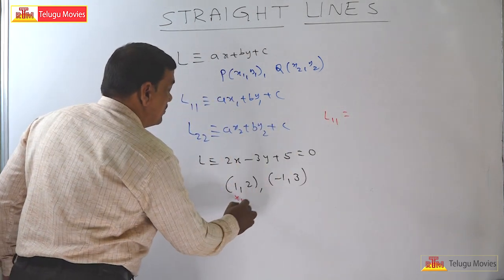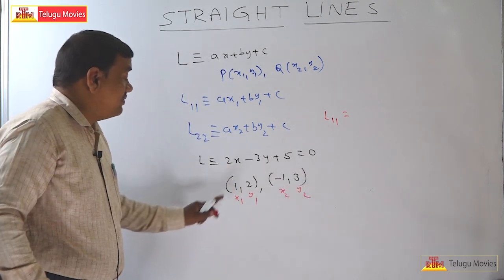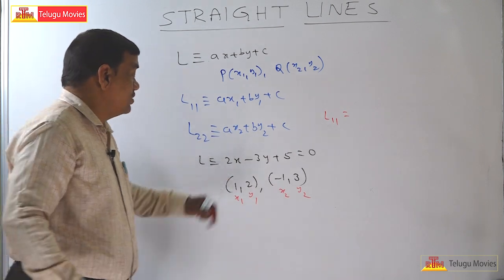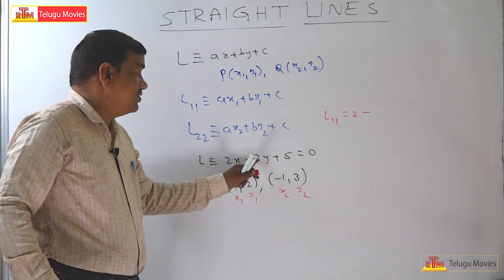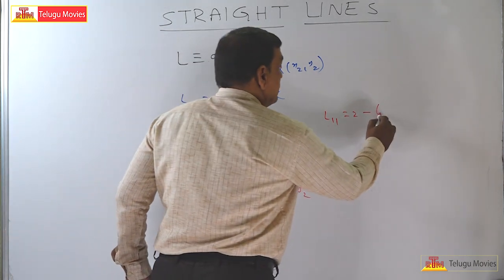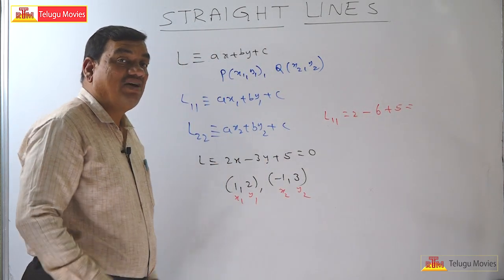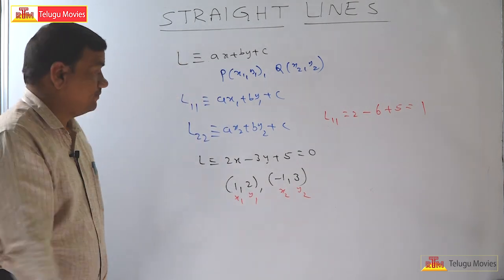This is x1, y1, and this is x2, y2. Substitute 1 and 2 in place of x and y: 2 minus 3 into 2, that is 2 minus 6 plus 5. So 2 plus 5 is 7, 7 minus 6 is 1. Therefore, the L11 value is 1.